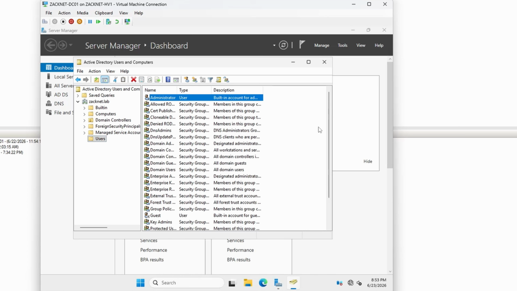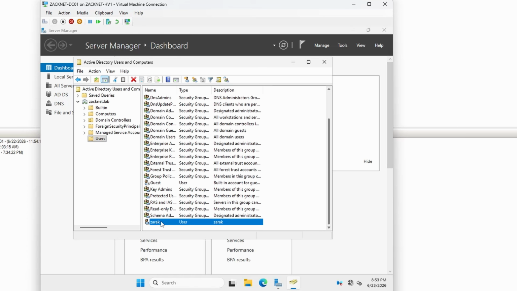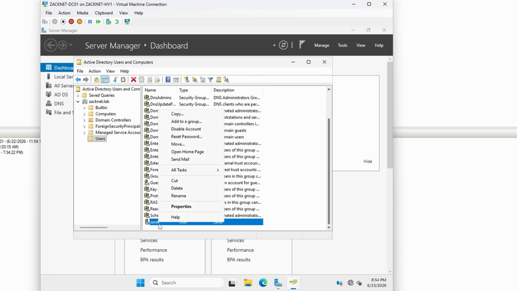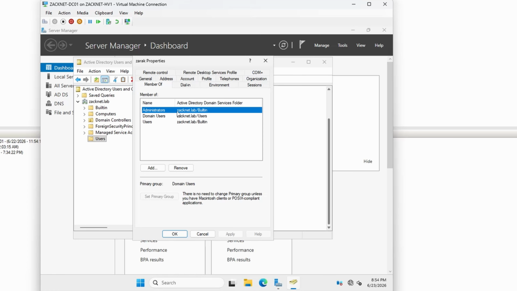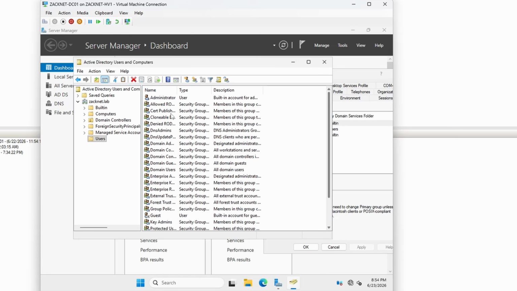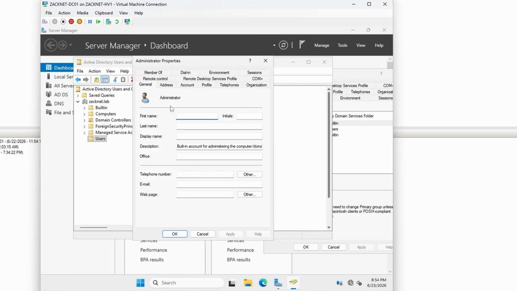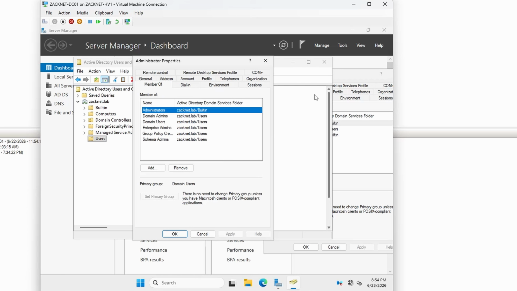So now you see an administrator on here, and you see another administrator on here. What's the difference? Look at the group memberships. It's a member of administrators. Okay. And then this guy right here, it's a member of enterprise admins that has the ability to do group policy.